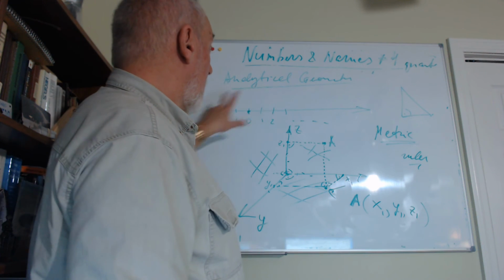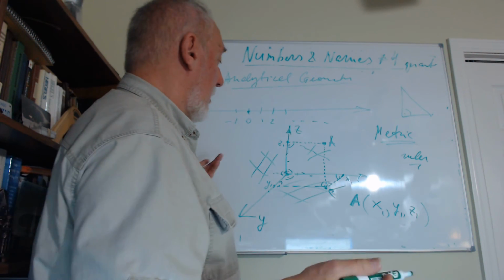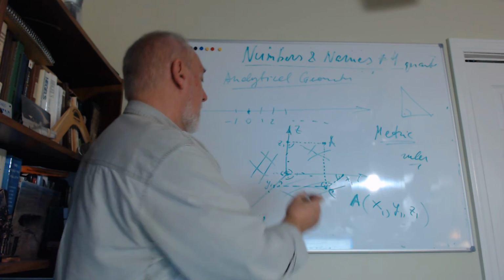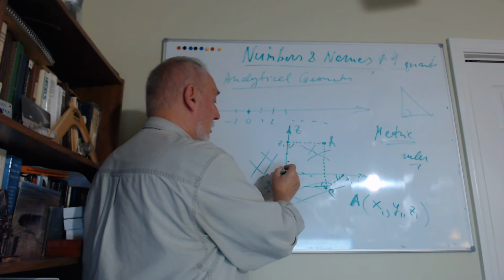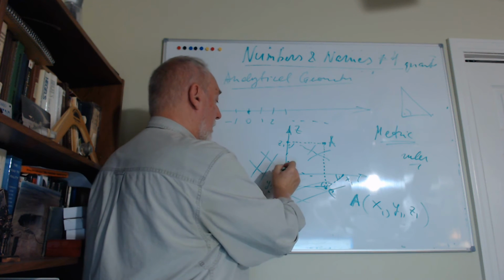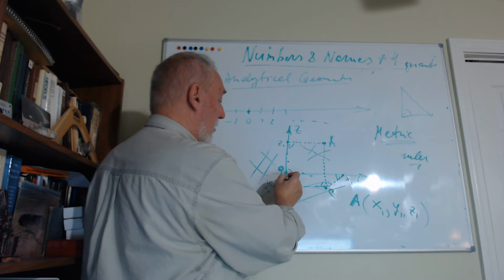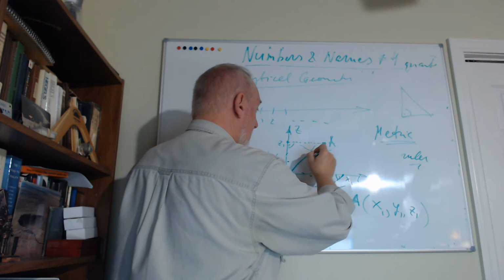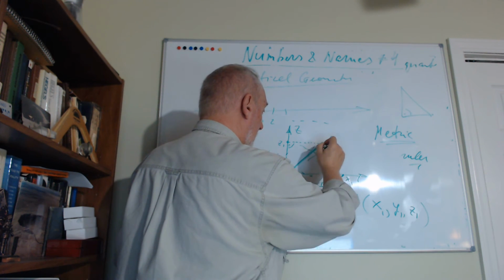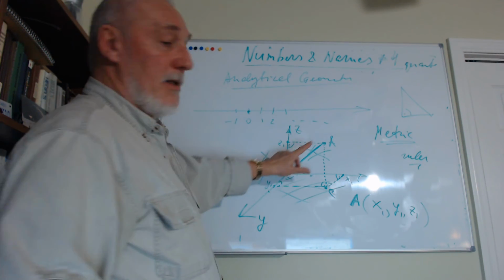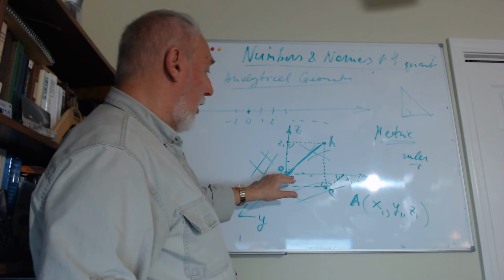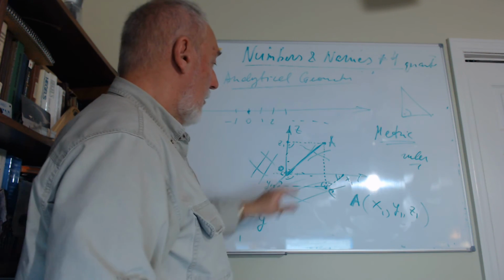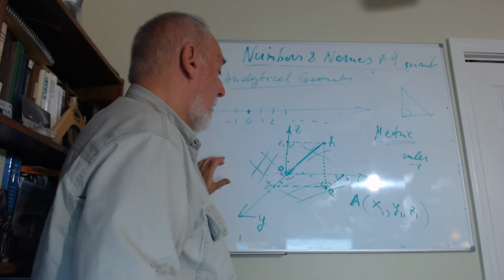But in this analytical geometry, how do you actually measure? You have coordinates. How do you measure the real distance? This is point 0. Usually they name it O or just 0. The distance between 0 and A is this line. Remember, it is three dimensions, so it goes from the corner somewhere in the space. How do you measure this thing?